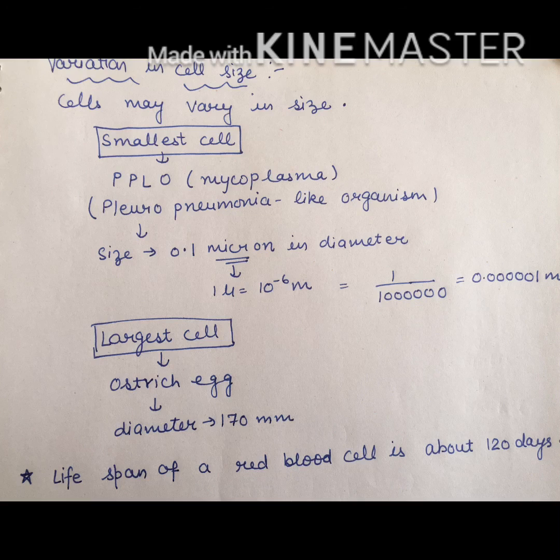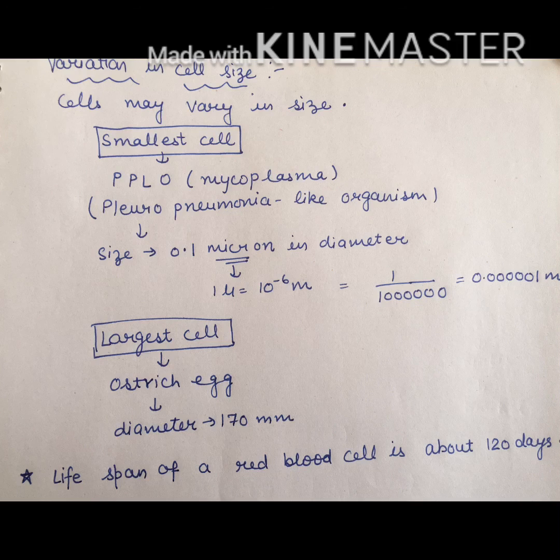Do you know what a micron is? Micron is a unit to measure distance. So meter, have you heard about meter? No? So 1 micron is equal to 10 raised to the power minus 6 meter. Minus 6 means 1 upon 1000000, which is 0.000001 meter, so small in diameter.